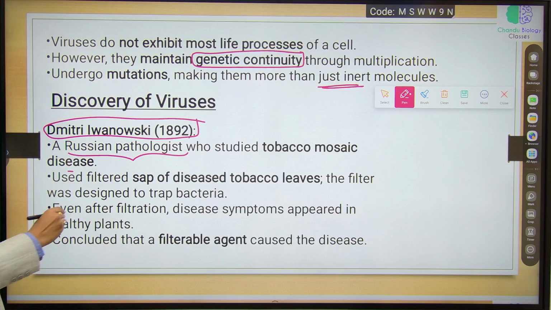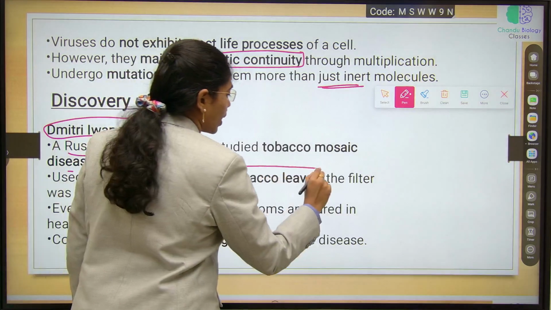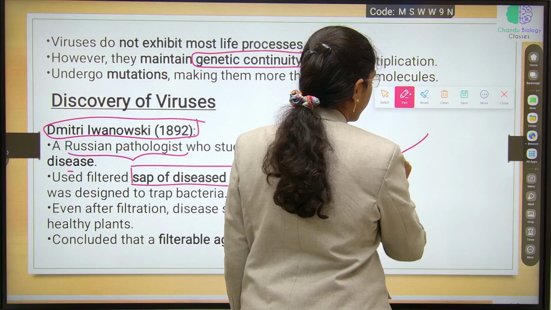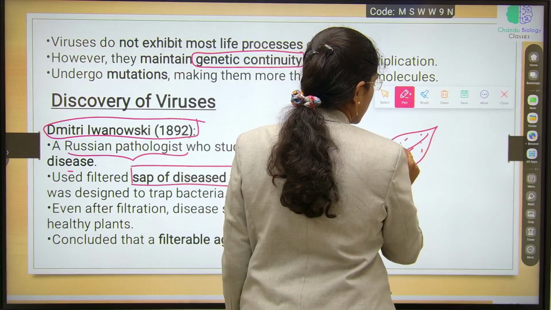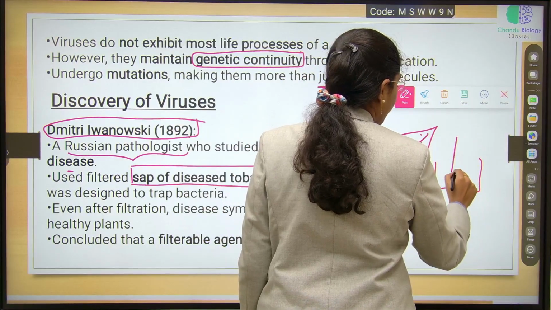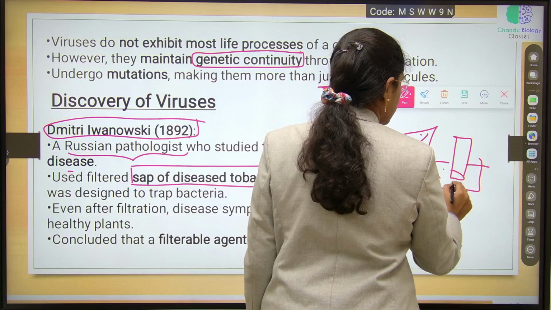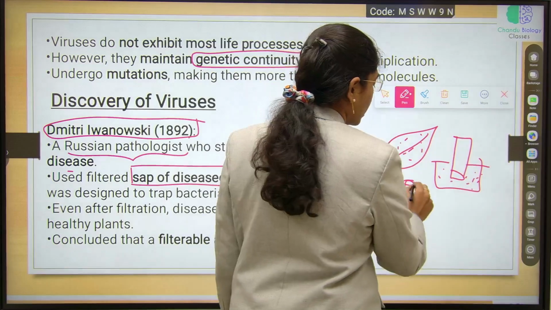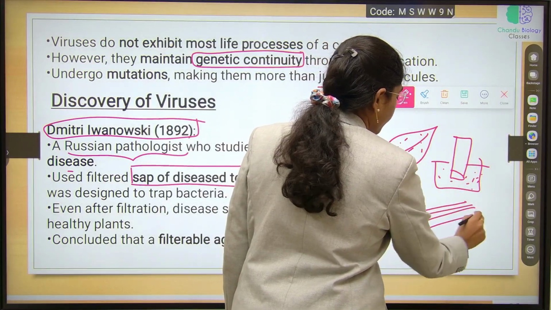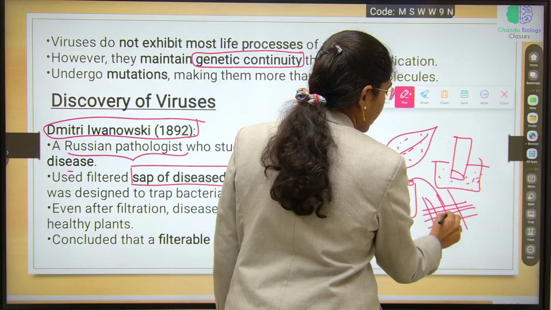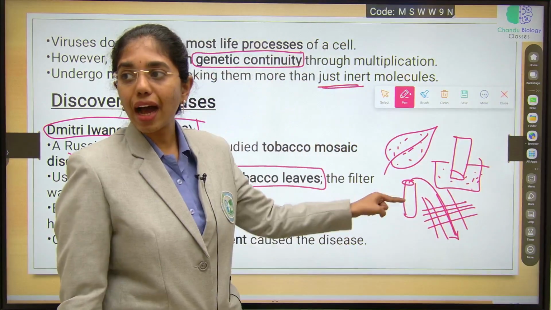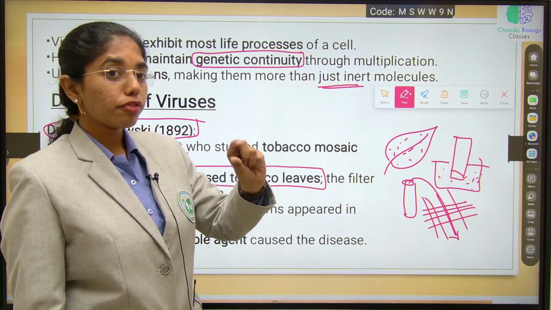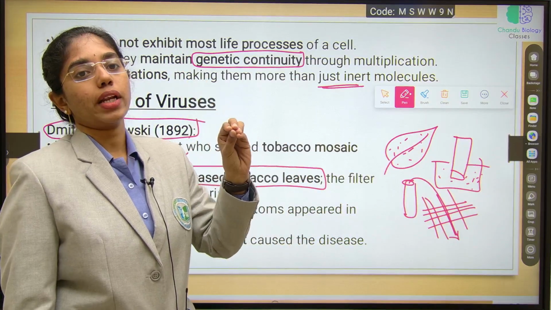He used filtered sap of diseased tobacco leaves. How did he take that? A leaf which is infected is ground using a mortar and pestle. The extract is taken into a test tube and centrifuged, and this is poured onto bacterial filter paper, and the infectious agents passed through the bacterial filter paper, with which he identified that the infectious agents are smaller in size when compared to bacteria.